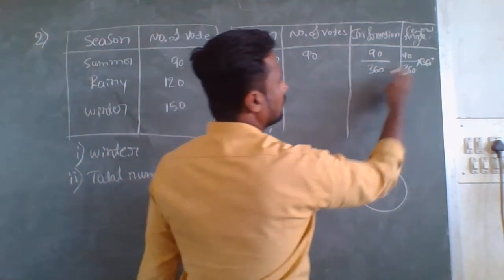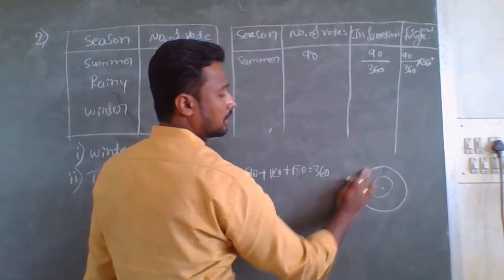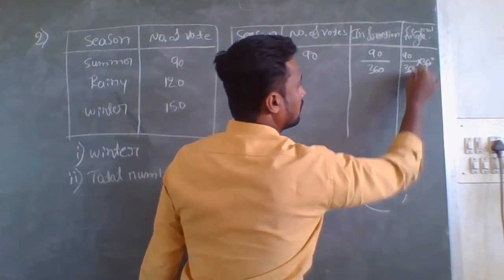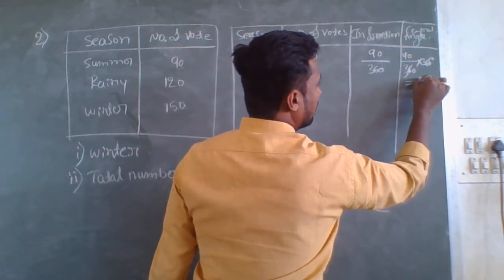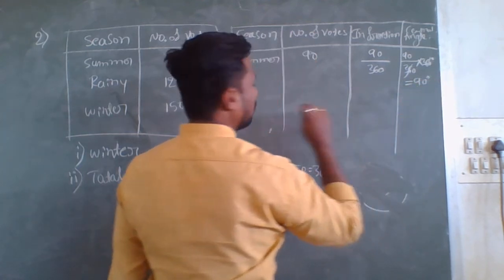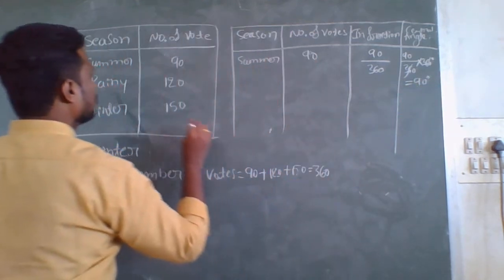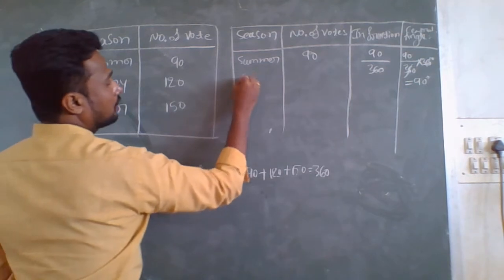Therefore 90 by 360 into 360 degree means we can cancel this 360 and 360. The central angle is 90 degree for summer. Like this only. Next, rainy.